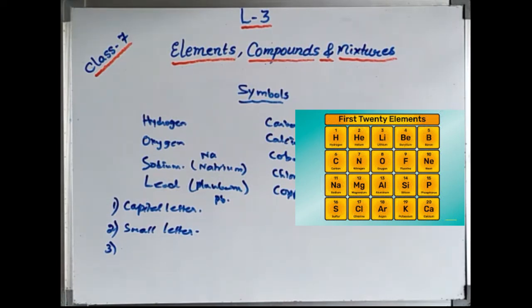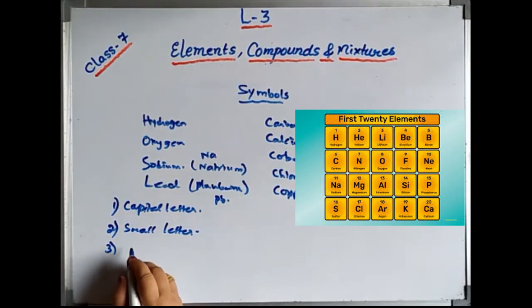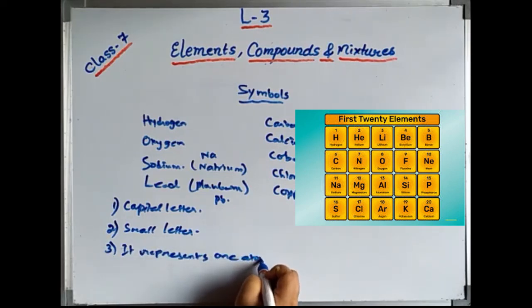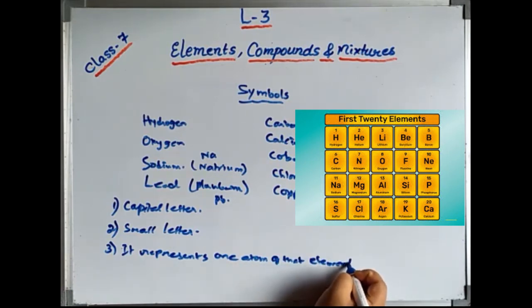Okay students, so symbols are very necessary to write the short abbreviated form of each element. It will be easy for us to remember them and to write them in a short way. Now the third point says that if I write the symbol of an element, it represents one atom of that particular element. Let us see how.